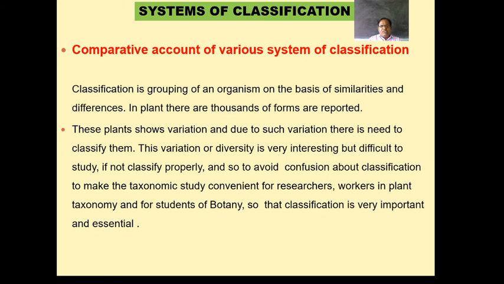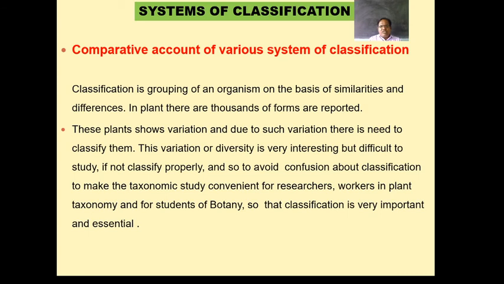If such plants are not properly classified, it may create confusion in the taxonomic study. What is taxonomy? As I told you, taxonomy is identification, classification, nomenclature and description. So classification is one of the criteria of taxonomy.